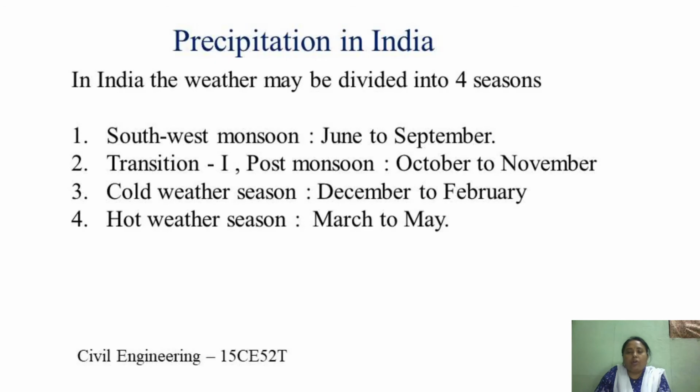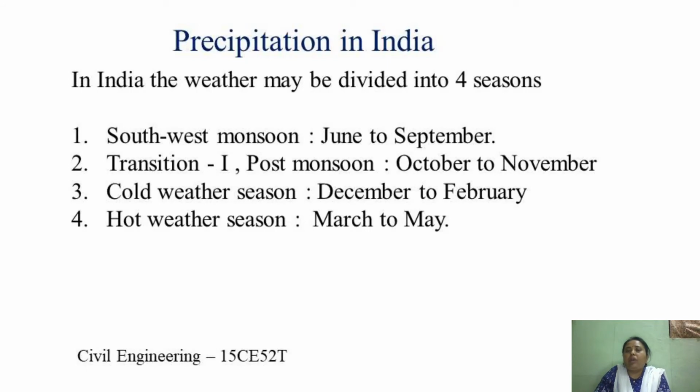And coming to hot weather season, that is during summer from March to May, during this season the temperature is on the rise, reaching the highest value in the month of mid-May. So the depression and the cyclonic storm start developing both in the central Bay of Bengal and southwest Arabian Sea.